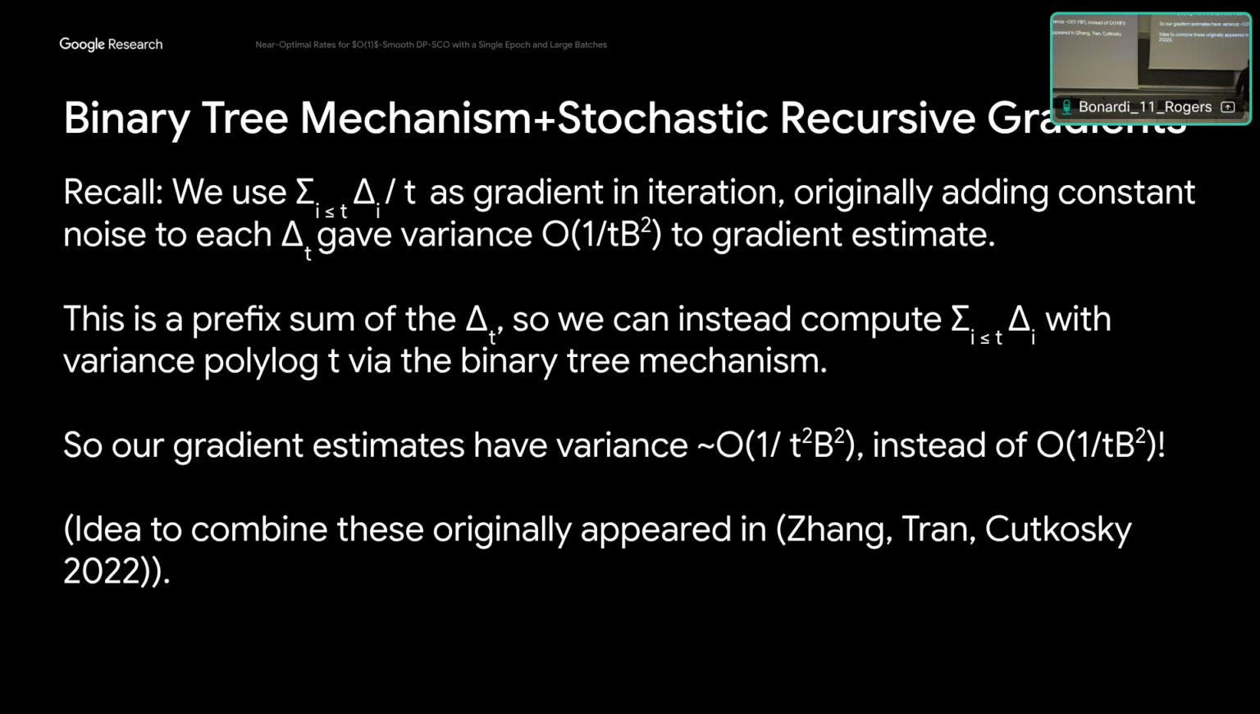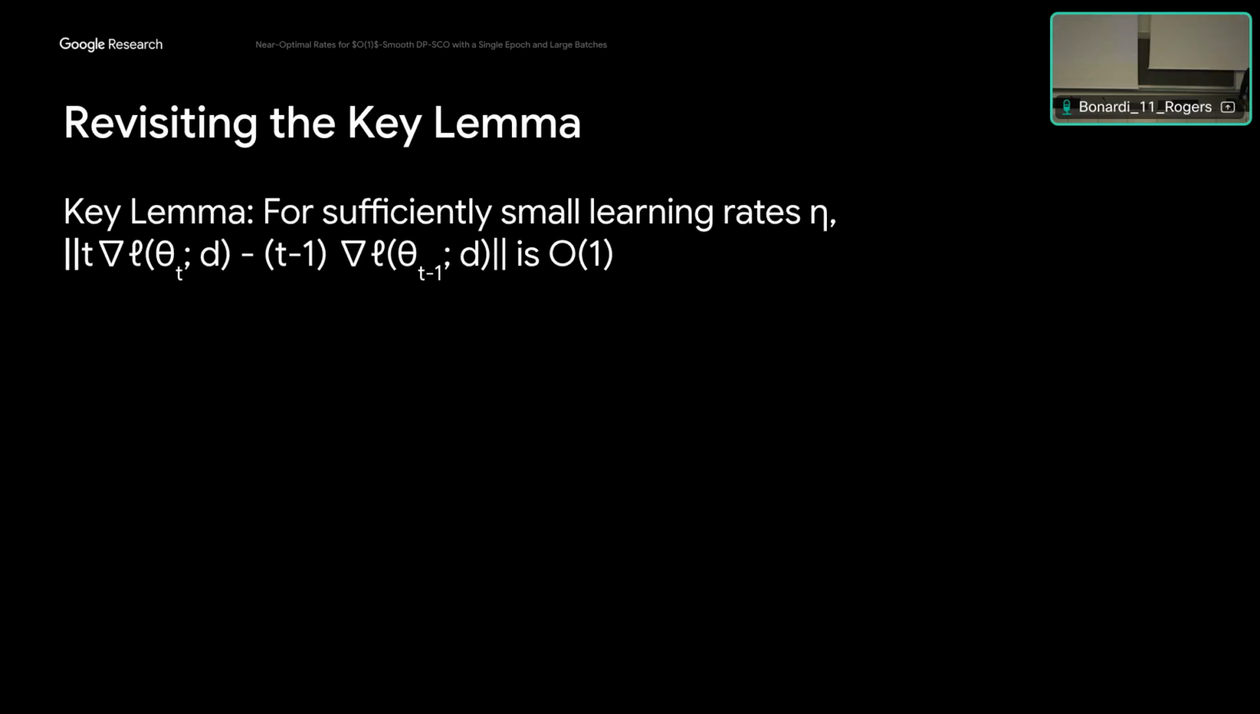Okay, so those are our main three components, and I guess what I want to do with the remaining time is give you some flavor of what the main technical contributions of the work are. So remember we had this key lemma that said that as long as our learning rate was set appropriately, the objects that we're averaging to form these delta I's have constant norm, which then tells us we don't need to add too much DP noise to them.